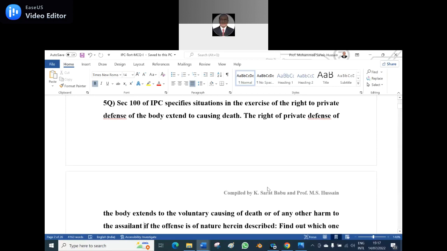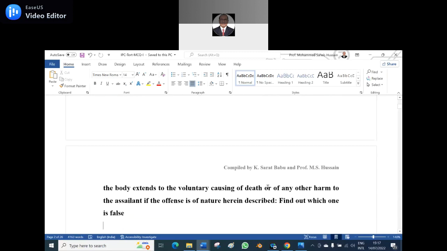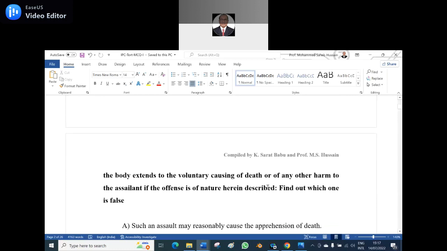Fifth question. Section 100 of the IPC specifies situations in which the exercise of the right of private defense of the body extends to causing death. The right of private defense of the body extends to voluntarily causing death or any other harm to the assailant if the offense is of the nature herein described.